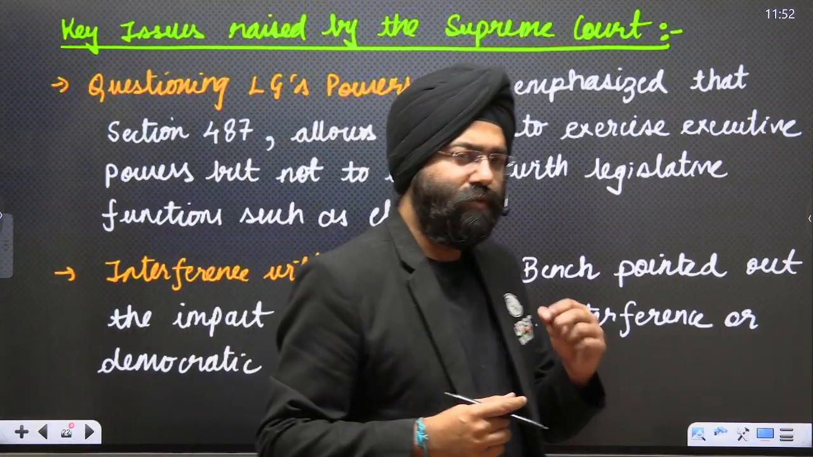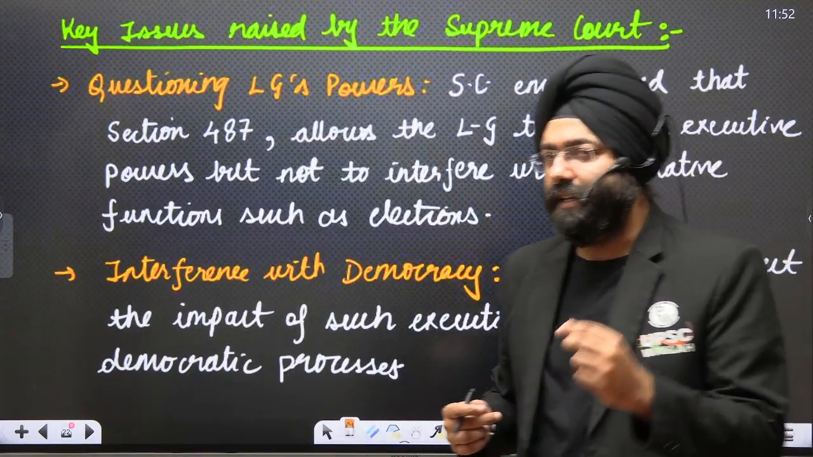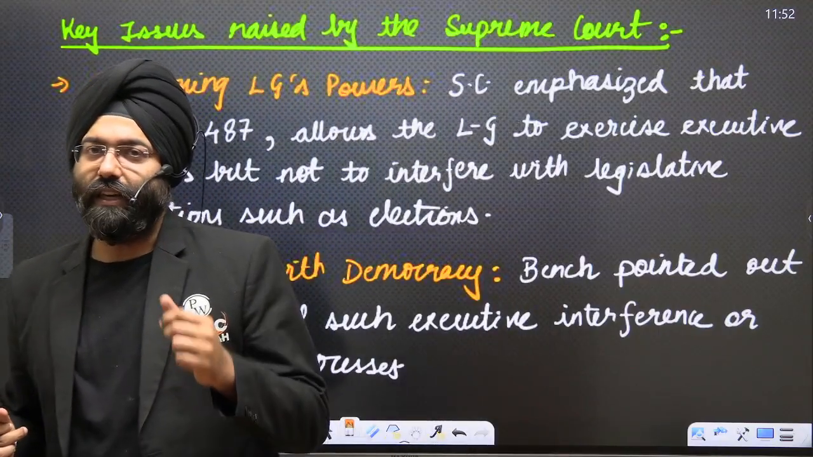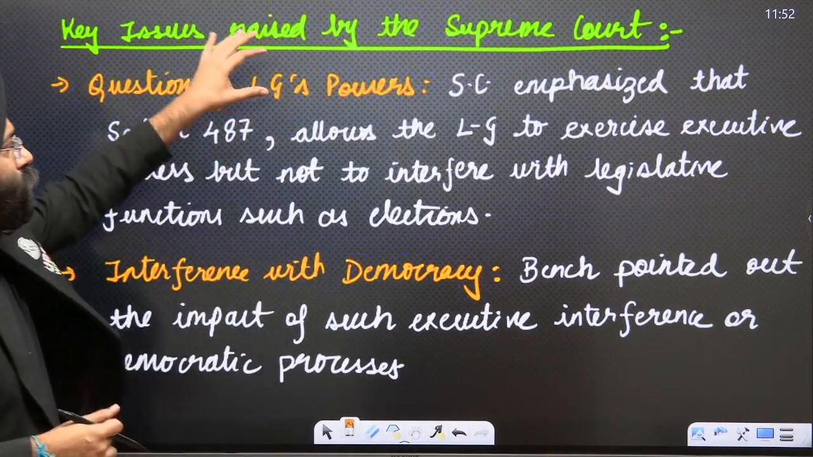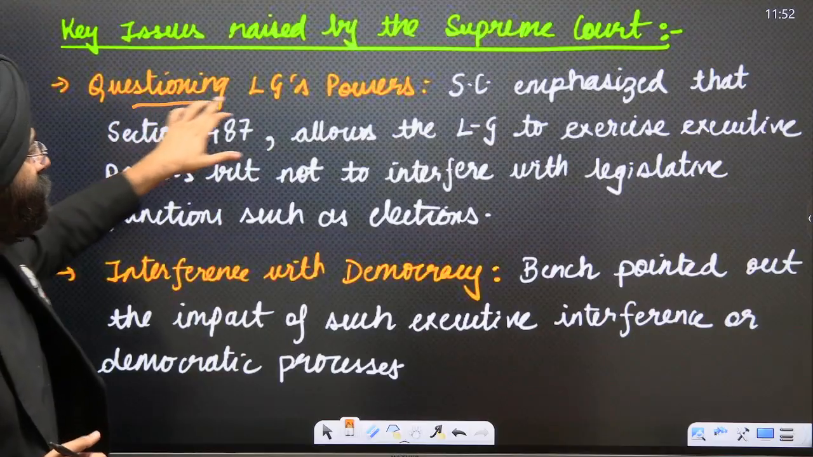Here, what we observe is that the Lieutenant Governor is basically violating what his rights and duties are. That is why the Supreme Court has intervened. Please understand, what are the key issues raised by the Supreme Court? See, questioning the Lieutenant Governor's power.